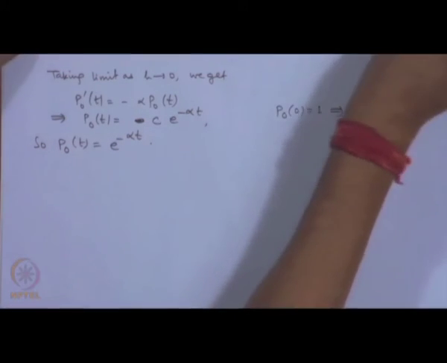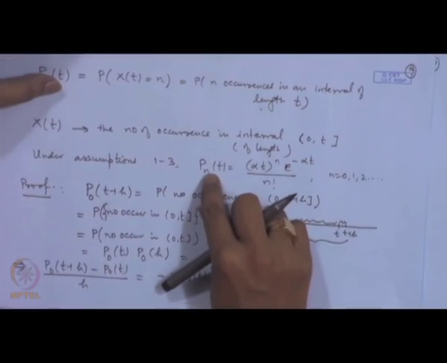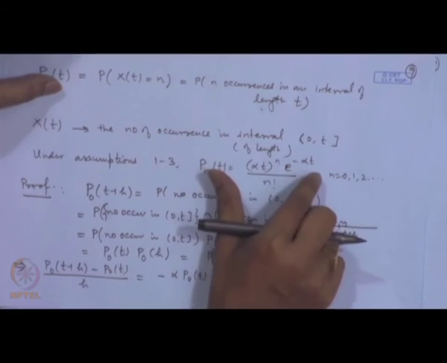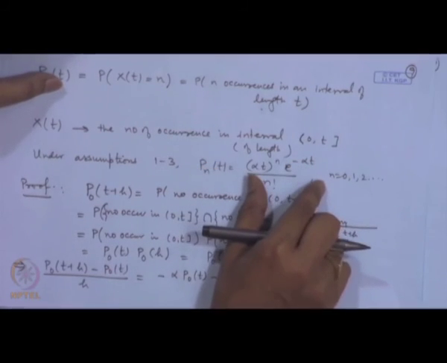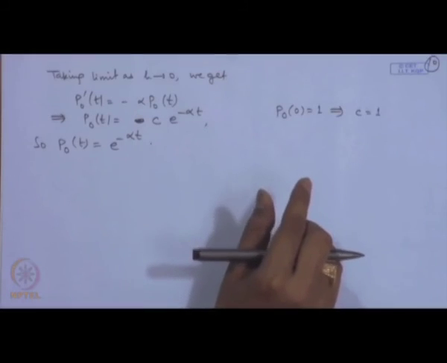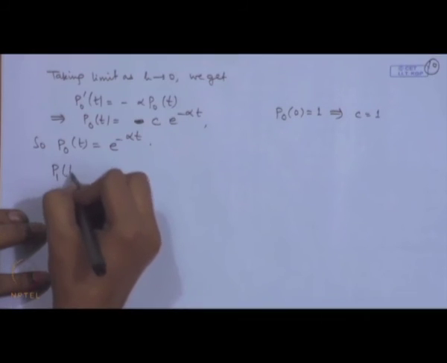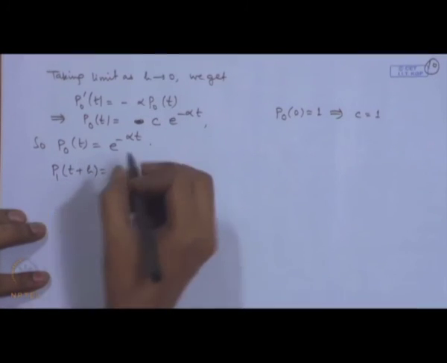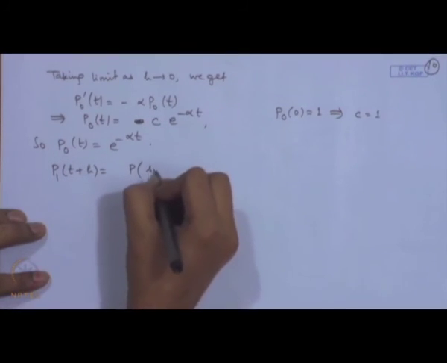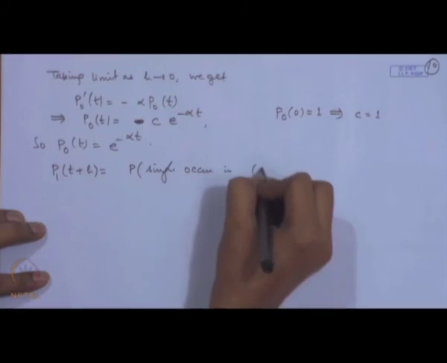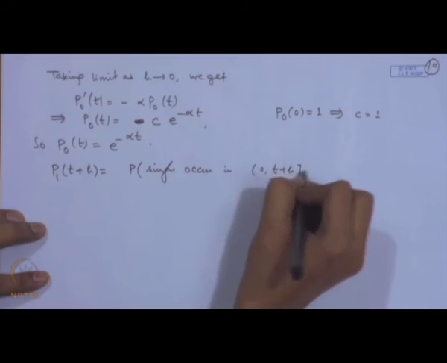Now, if we look at this expression here p n t, if we put n is equal to 0, we get e to the power minus alpha t. That means, we have proved this statement for n is equal to 0. Now, in a similar way, we can prove for 1 and then so on. If we consider say p 1 t plus h, that is equal to probability of single occurrence in the interval 0 to t plus h.